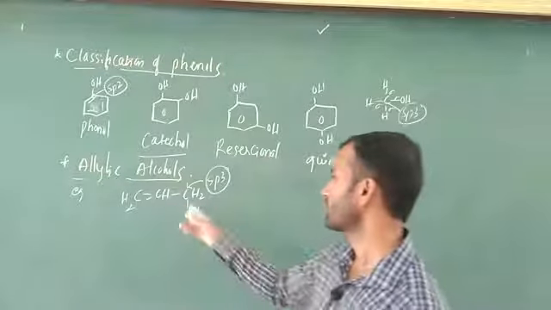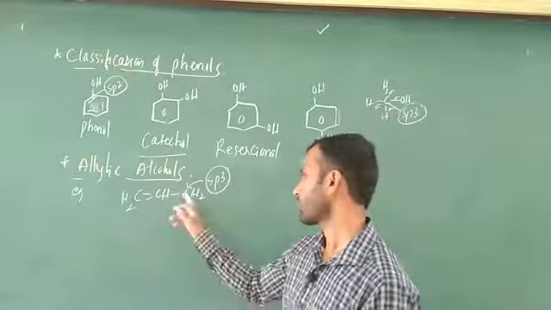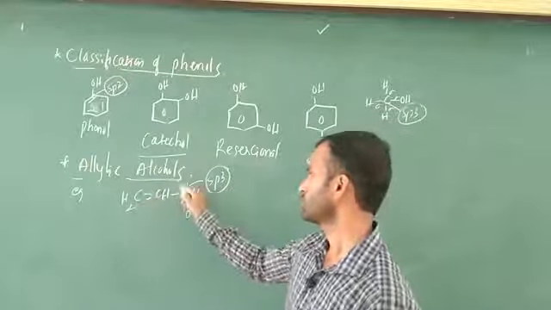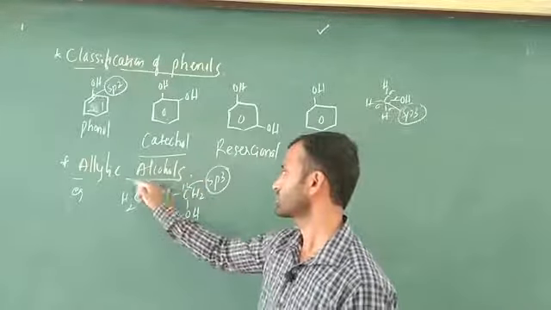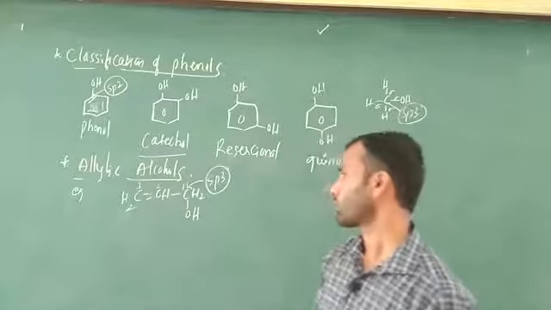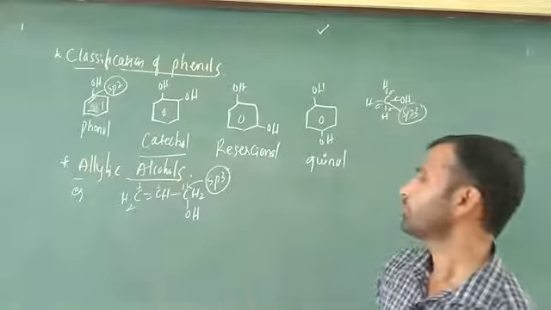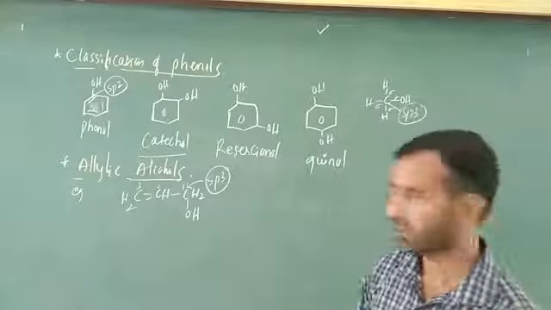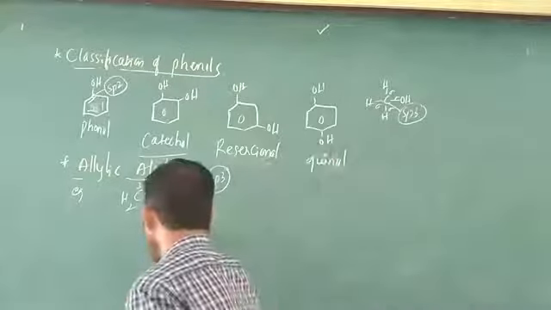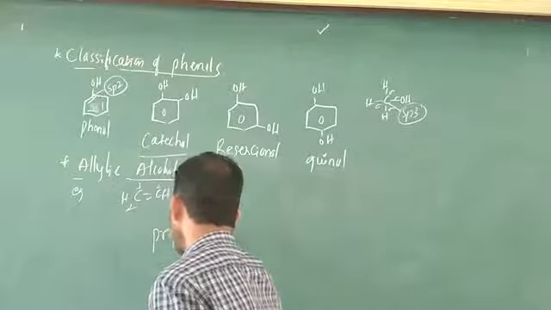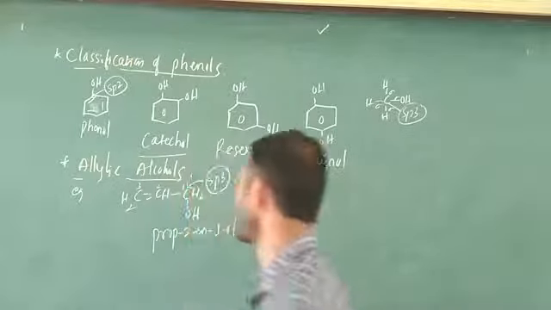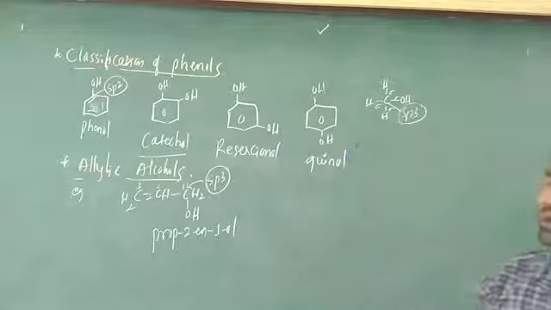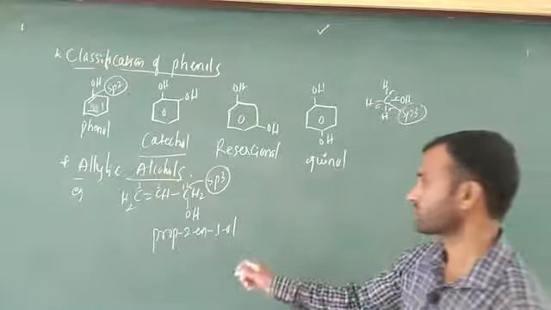In this case, how many carbons are there? 1, 2, 3 carbons. You write here 1, this is 2, this is 3. In total, the name is prop-2-en-1-ol. This is the IUPAC nomenclature. I am going to write prop-2-en-1-ol. This is the IUPAC nomenclature of this compound.